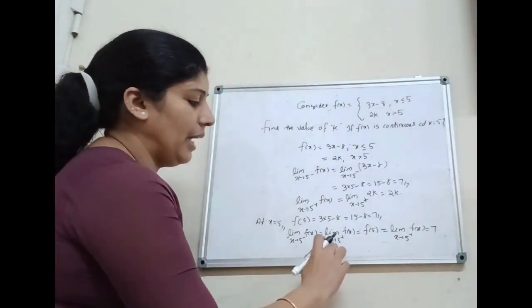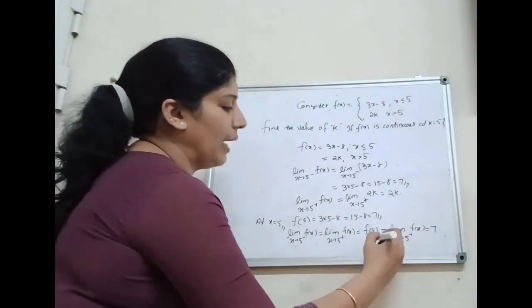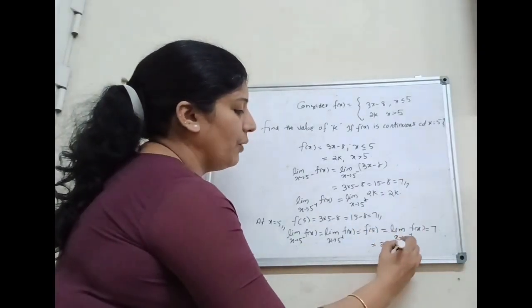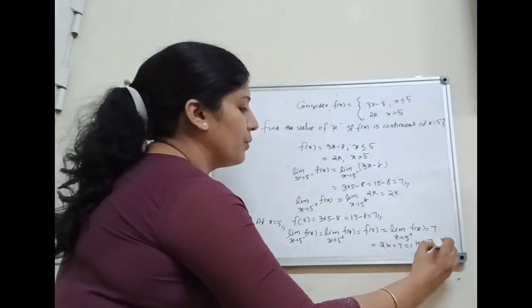We know that limit x tends to 5 plus f of x is what? 2k. That implies 2k equal to 7. That implies k equal to 7 by 2.